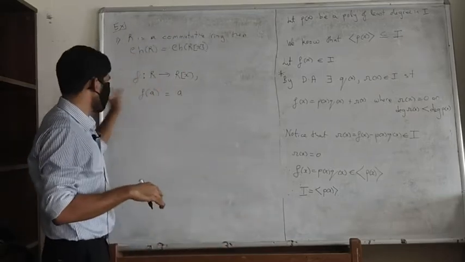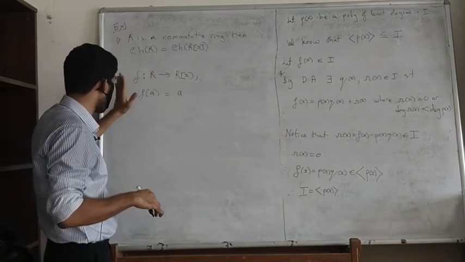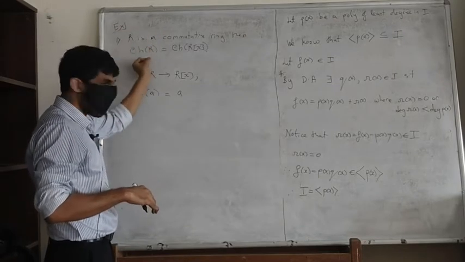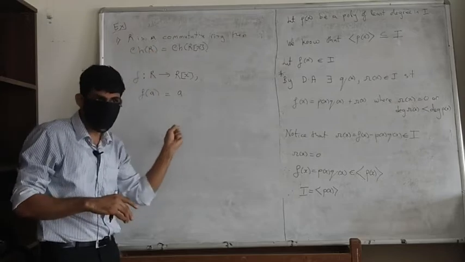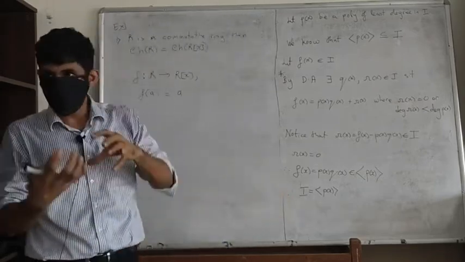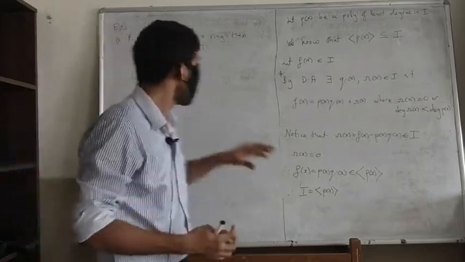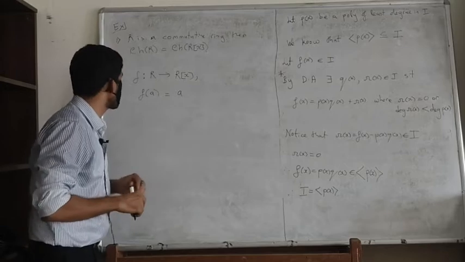So the kernel of this would be 0, and this tells you that this is a 1-1 homomorphism. So you can think of R as if it's embedded in R[x]. Embedded means nicely sitting inside there because of the 1-1 homomorphism.